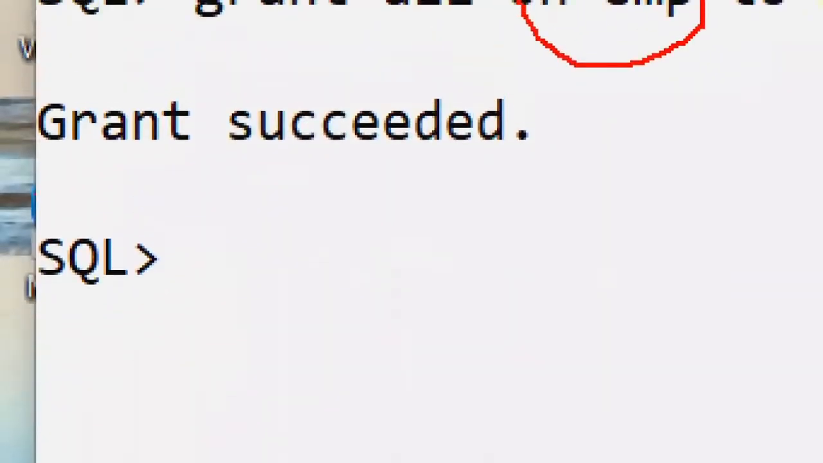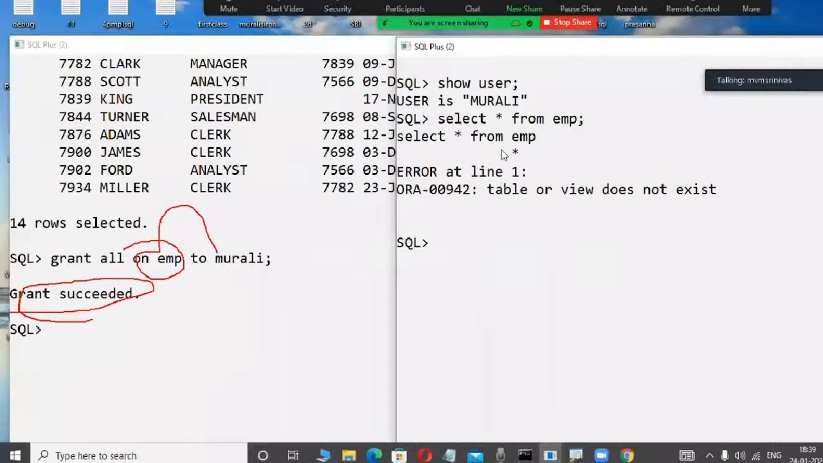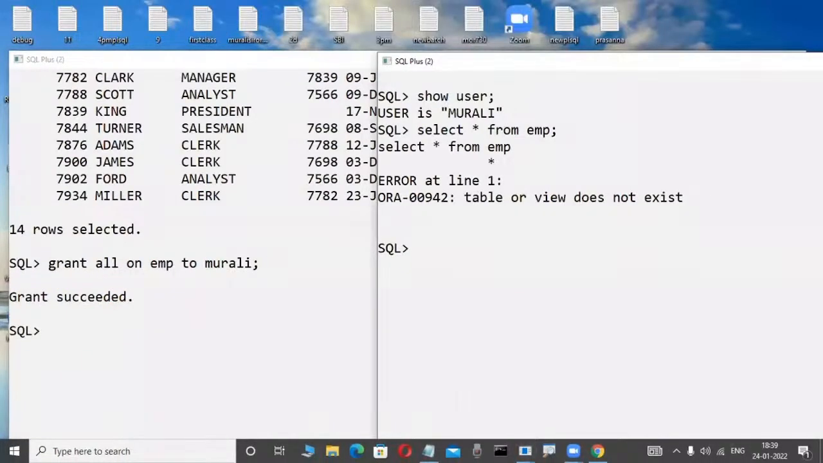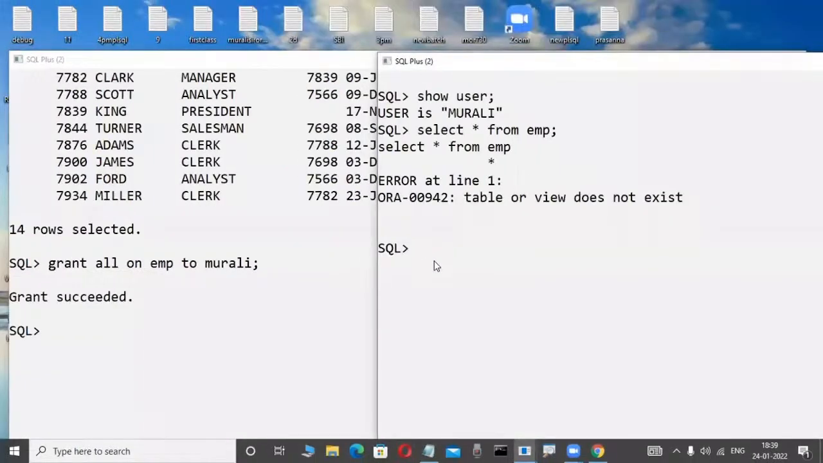Here grant is succeeded, and a message is displayed in a relational data model product. Now, can the employee Murali try to access the Scott user's EMP table? Maybe I'm typing like this only: select * from EMP. Is it possible or not possible? Anybody guess?